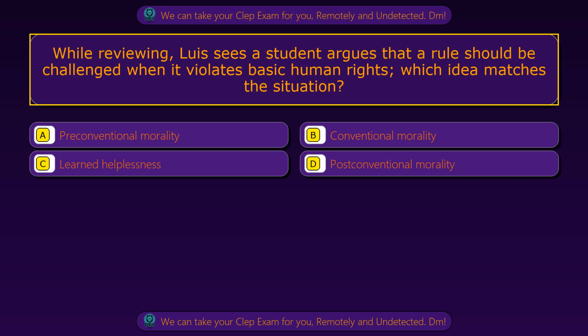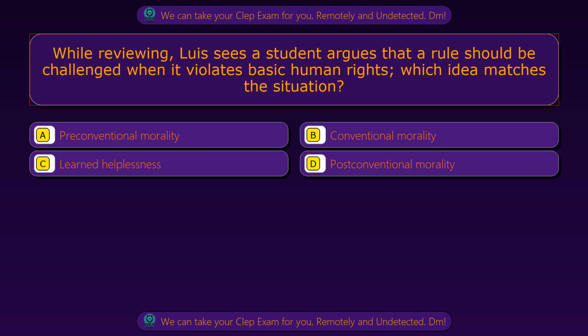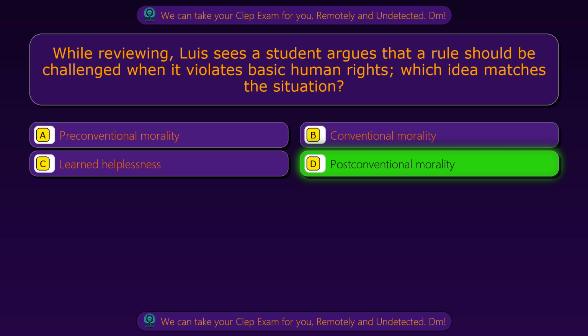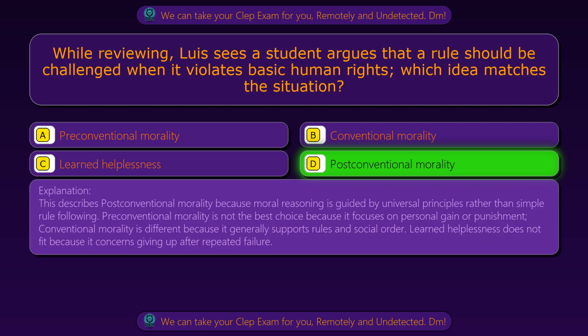Option A, pre-conventional morality. Option B, conventional morality. Option C, learned helplessness. Option D, post-conventional morality. The correct answer is option D, post-conventional morality. This describes post-conventional morality because moral reasoning is guided by universal principles rather than simple rule following.